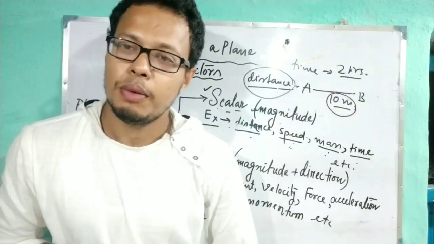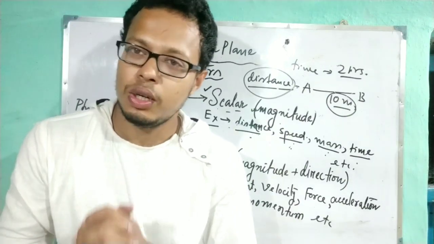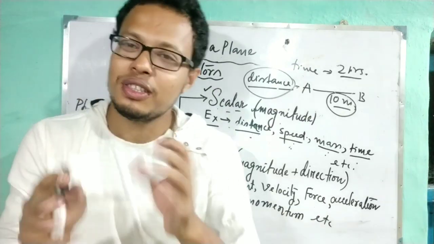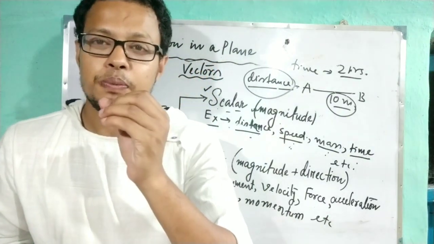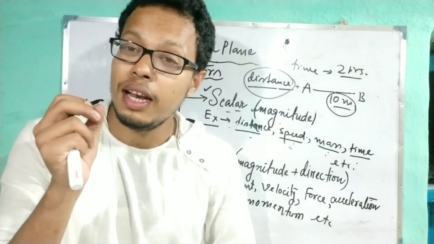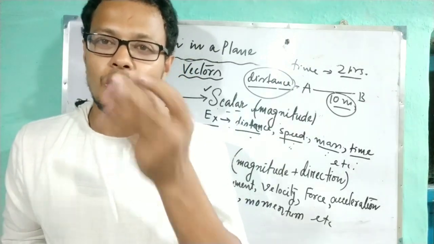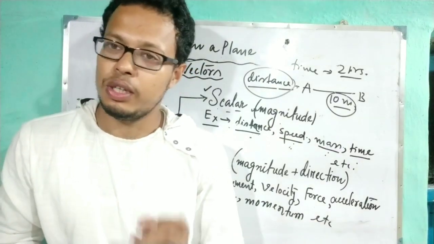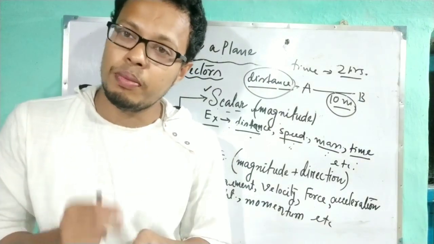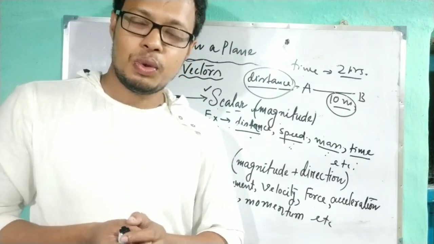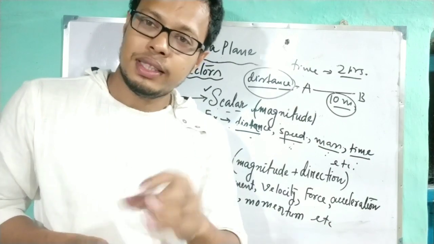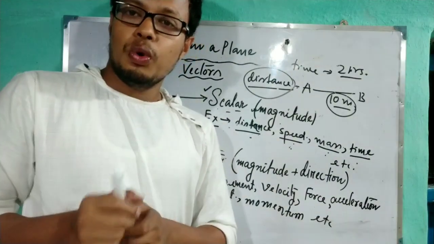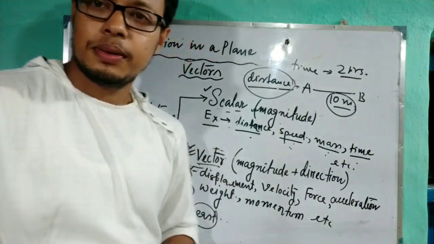One more example I am giving. See, if you say the position of your house is 2 km or 3 km away from the railway station, is this statement correct? No, this statement is not correct. Why? The position of your house cannot be located until you say 2 km towards north from the railway station. Are you getting my point? You have to say 2 km or 3 km towards north or towards south from the railway station. Now this statement is correct. So you have to say the magnitude as well as the direction. That's why displacement, velocity, force, these quantities are vector quantities.